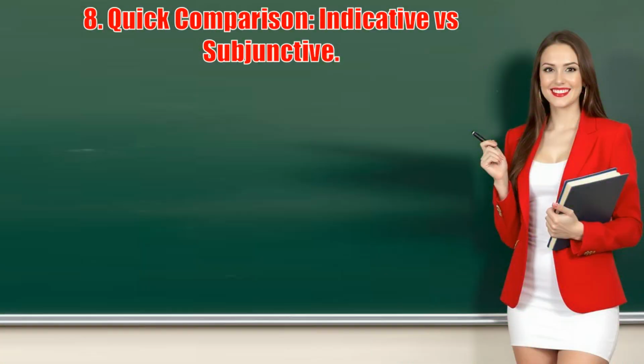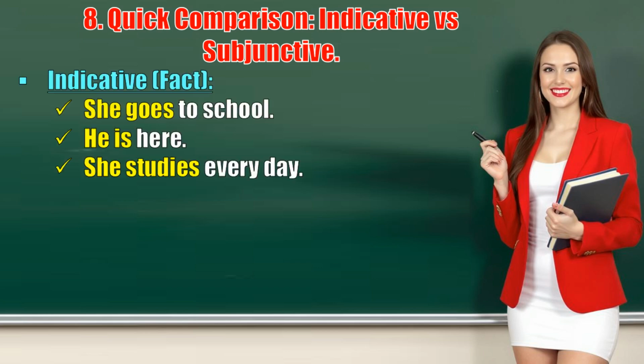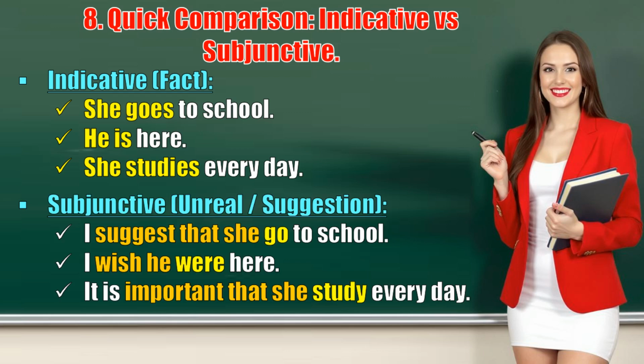8. Quick comparison, indicative versus subjunctive. Let's compare clearly. Indicative, fact. She goes to school. He is here. She studies every day. Subjunctive, unreal or suggestion. I suggest that she go to school. I wish he were here. It is important that she study every day. See the pattern? Subjunctive removes normal verb changes. It simplifies the verb form.